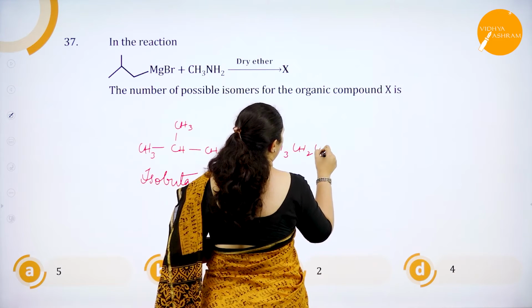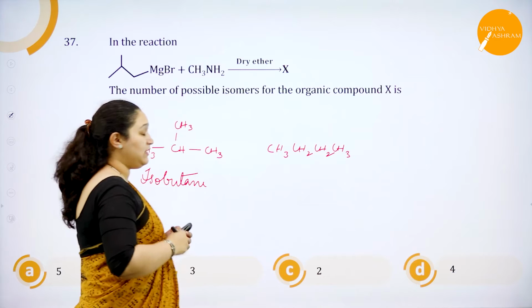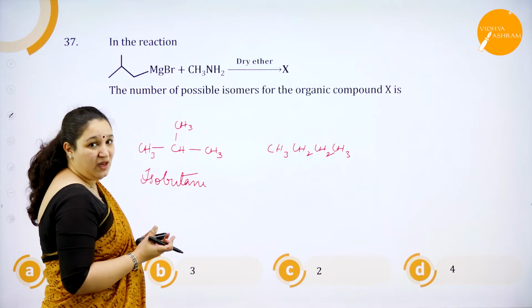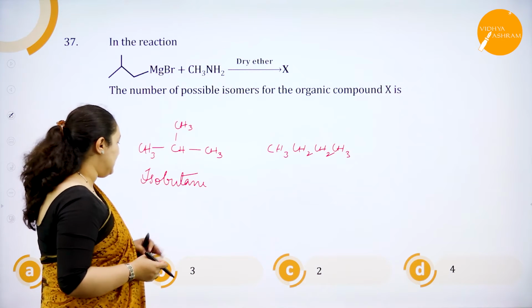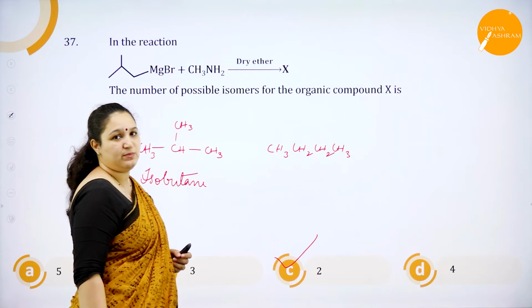CH3, CH2, CH2, CH3. So how many isomers are possible? Is there any other way to write an alkane which contains 4 carbon atoms? No. So obviously the number of isomers which are possible is 2.